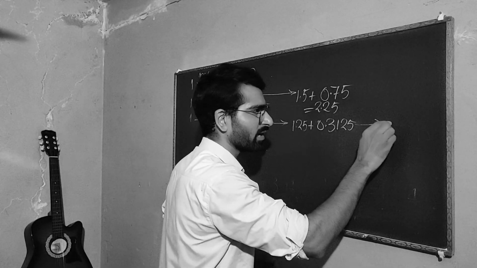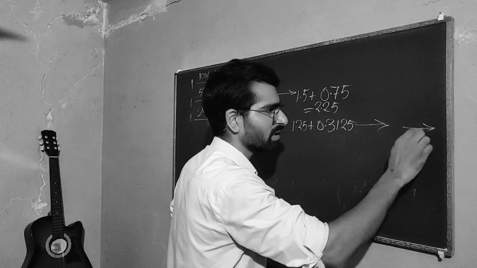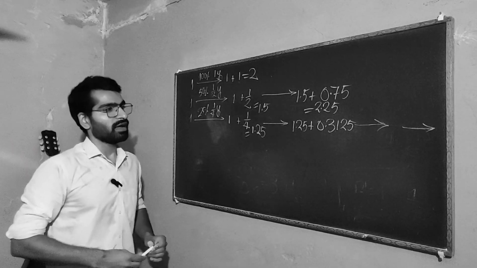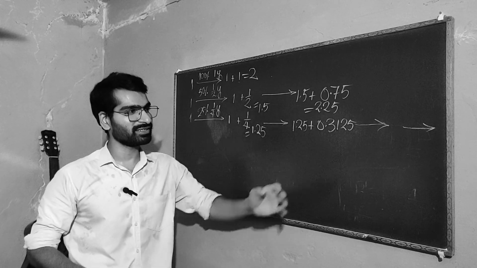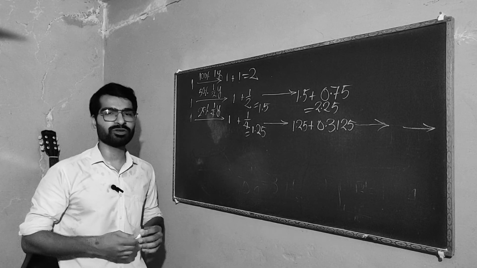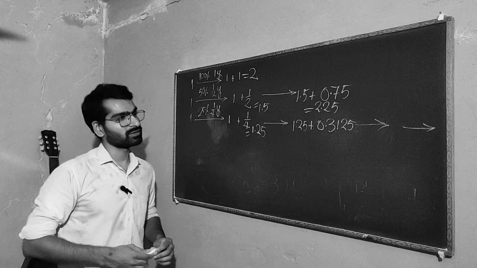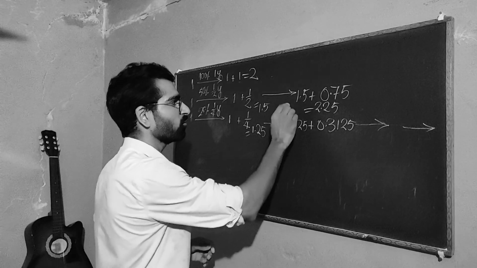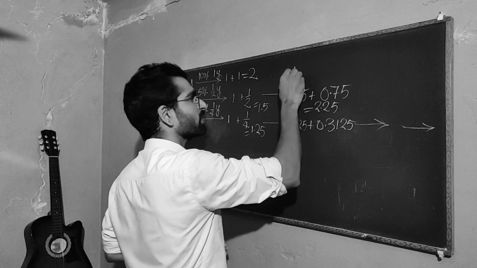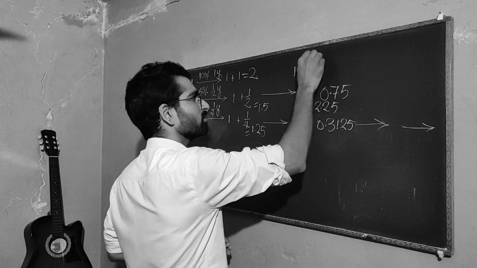Well, forget about it. You have to do it again, then you get something. Then you have to do it again, you get something. I don't want to do it this way. Things are getting messier. I'm lazy. I want to have a better approach. So now follow me closely. 1.5 can be written as 1 plus a half, right?